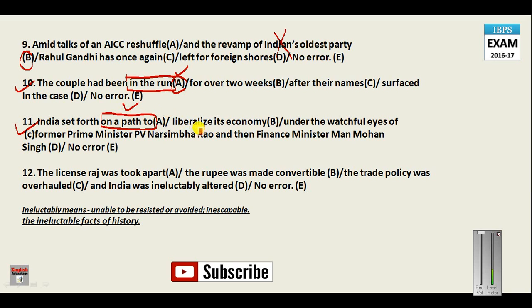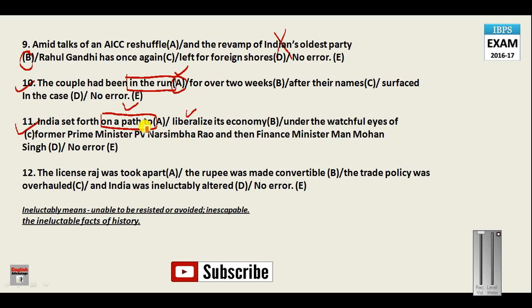This ING form of the verb is known as gerund form in grammar, and this is considered a noun. Since all prepositions are followed by a noun, you have to put the noun form of liberalize, which will be liberalization, that is ing form. So you have to change this word into liberalizing.